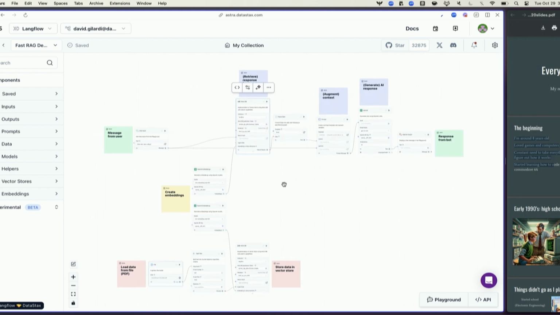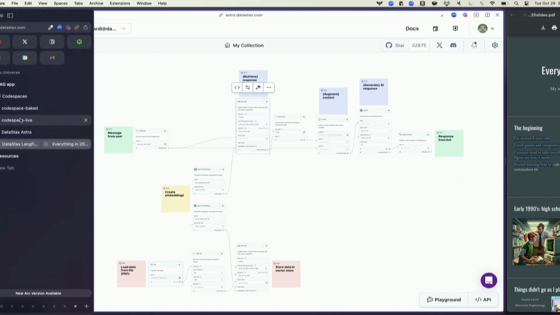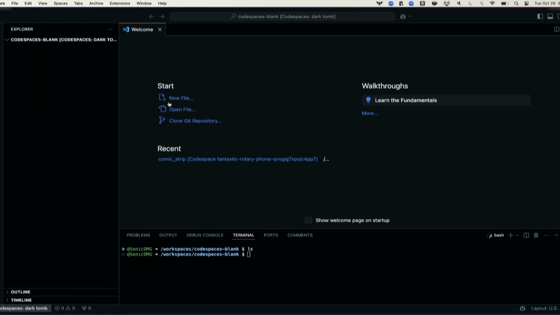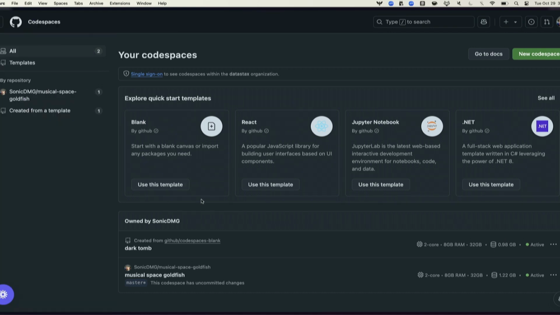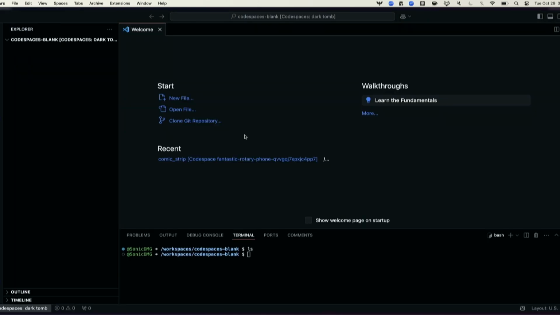Okay, now here's the fun part. We've got this flow and we have it working. We're like, great, I'm getting my RAG data, that's what I want to see. So now let's go to code. What I did earlier, just for time, is I started a blank template in Codespaces. So this is my blank template.